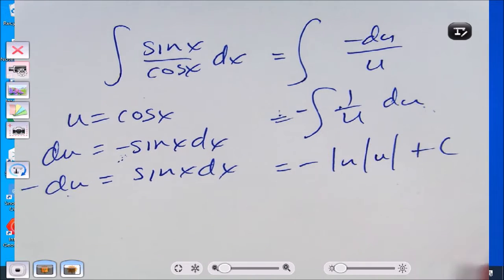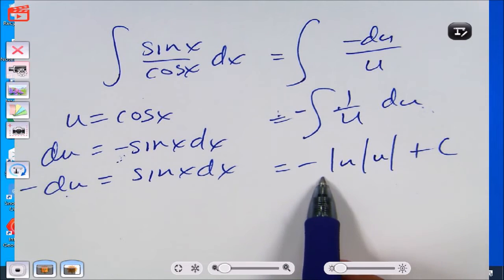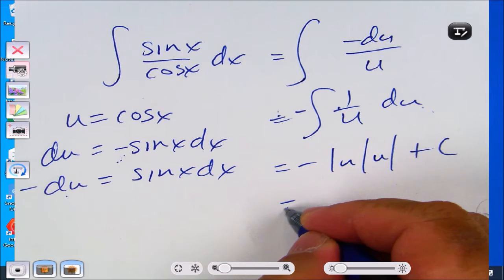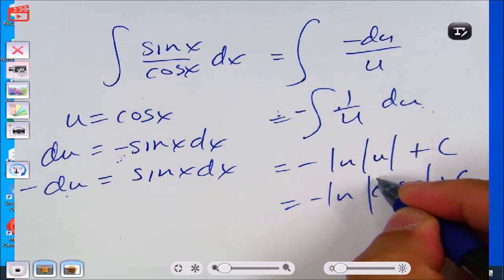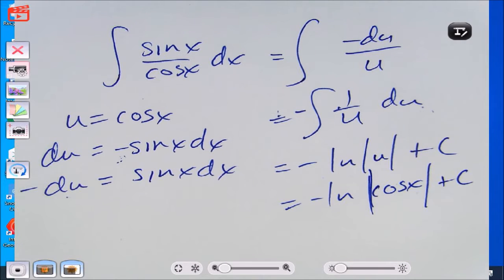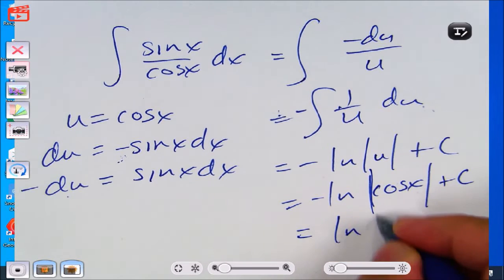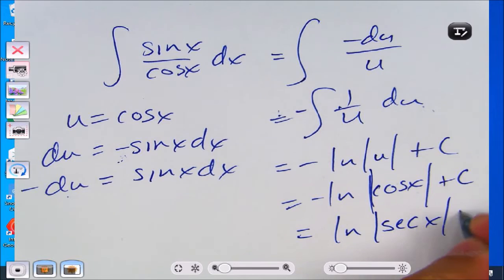So negative natural log of the absolute value of u plus c. And u was cosine x, so it's negative natural log of cosine x. Then we said that's natural log of secant x plus c.